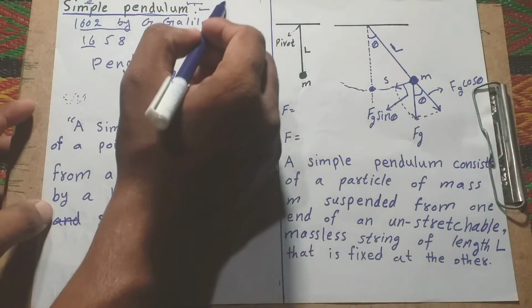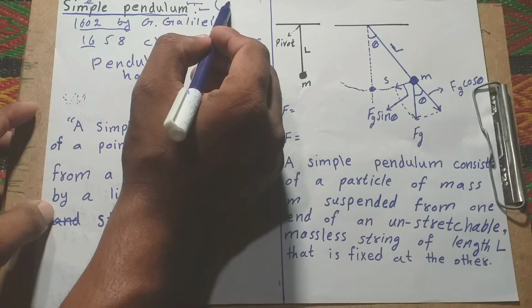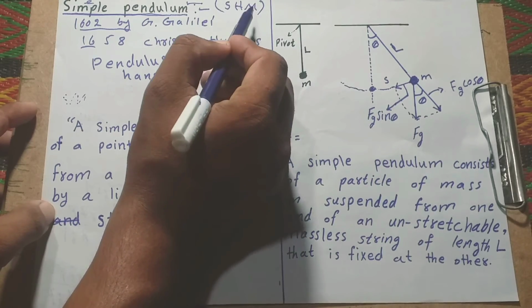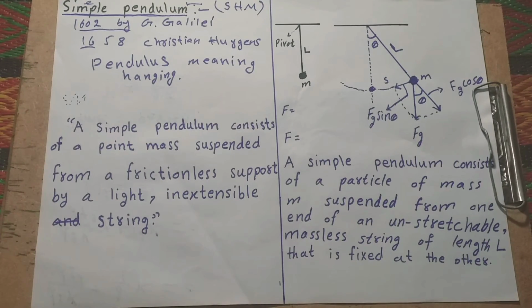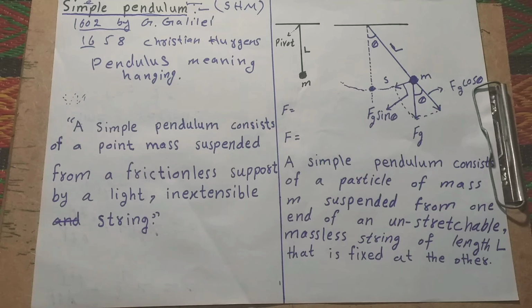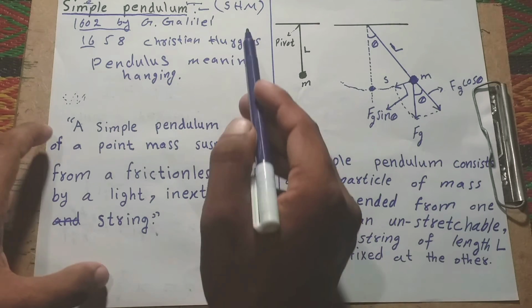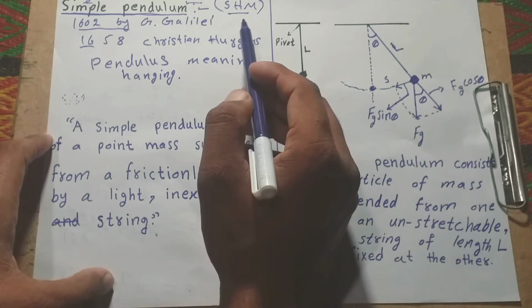And also the simple pendulum is an example of simple harmonic motion. Simple harmonic motion means the to and fro motion. In a simple pendulum, to and fro motion always exists. Okay, that is the reason a simple pendulum is an example of simple harmonic motion.